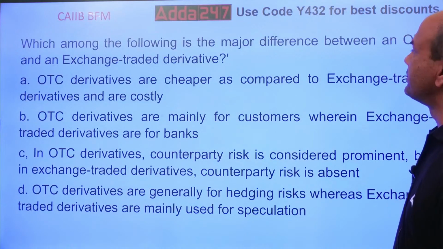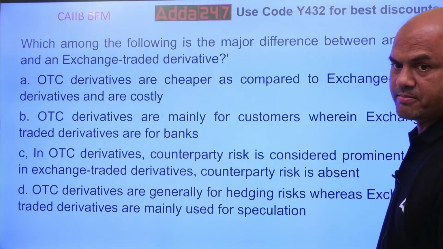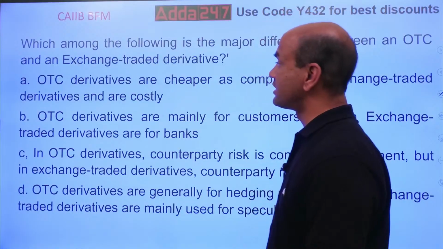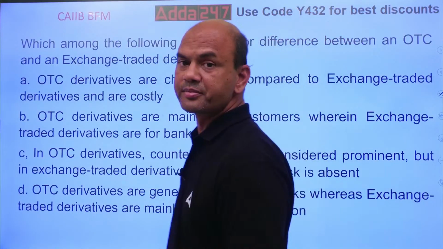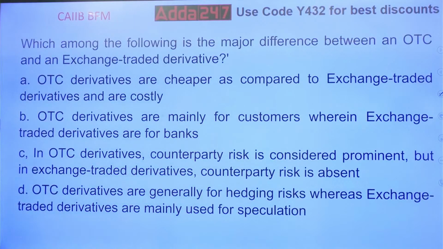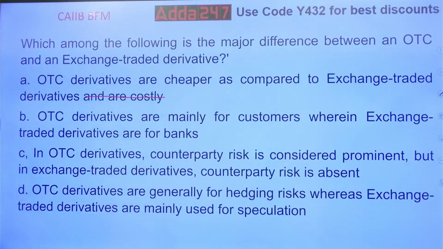Which among the following is a major difference between OTC and exchange traded derivatives? Which is the main difference? Now think over it. Let us read this first. OTC derivatives are cheaper compared to exchange traded derivatives, which are costly. Costly, let's remove this. OTC derivatives are cheaper as compared to exchange traded derivatives.